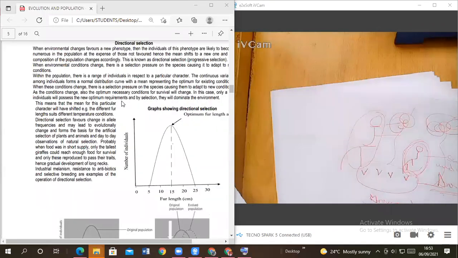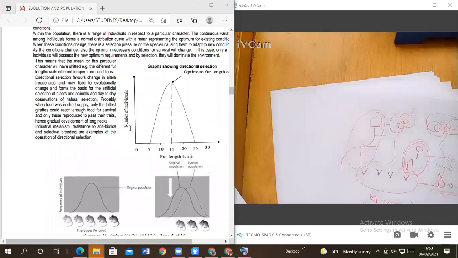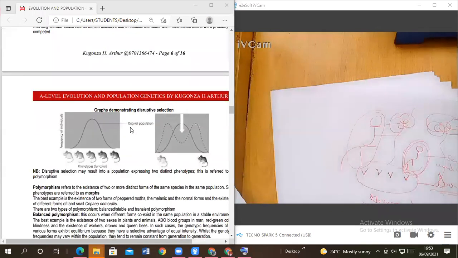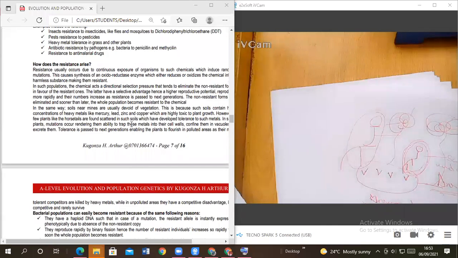And we shall look at types of natural selection, how natural selection leads to evolution, natural selection in action.